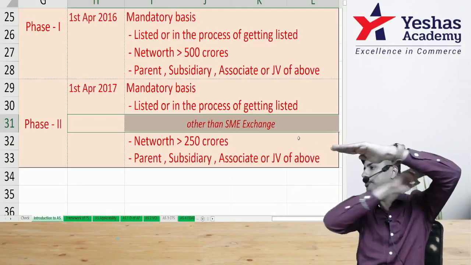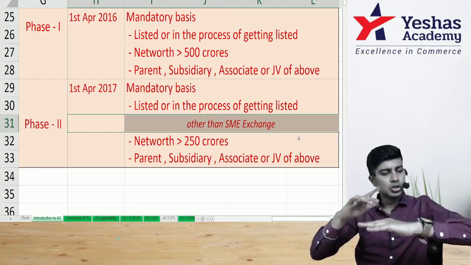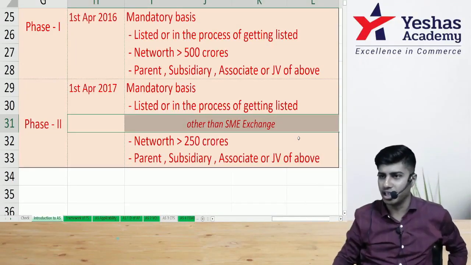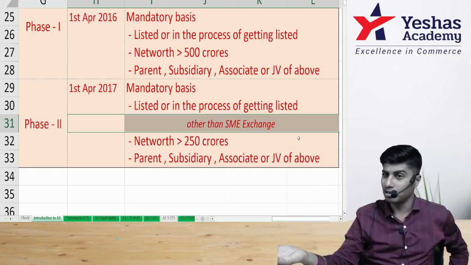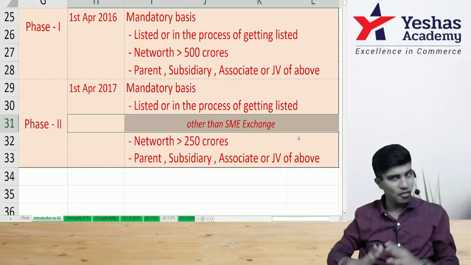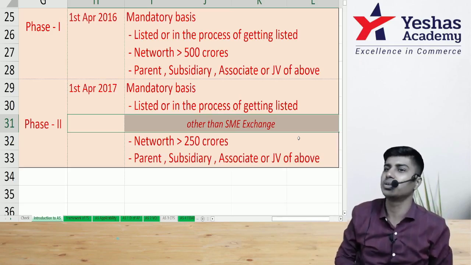So keeping that aside, what did they do? Basically the bar was kept at 500 crores, and they brought that bar down, so from 1st of April 2017, if you have 251 crores net worth, Ind AS is applicable. Got what I am trying to tell? Sir, what if this year my net worth is 251 crores, so Ind AS is applicable, and next year my net worth becomes 50 crores?